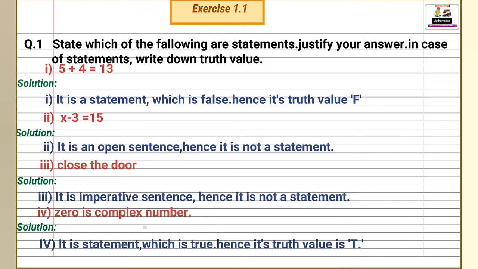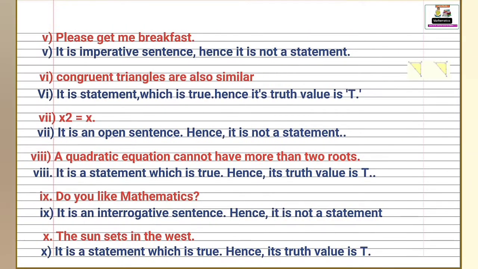Next statement, 0 is a complex number. It is a statement which is true and its truth value is T. 0 is a complex number is true. Next, please get me breakfast. It is an imperative sentence, hence it is not a statement.